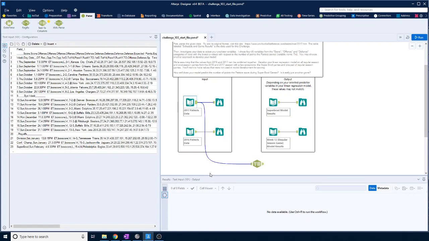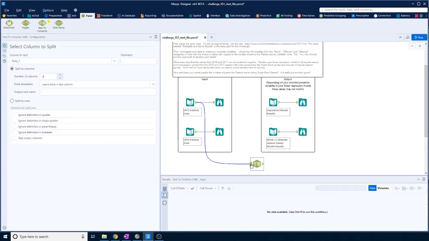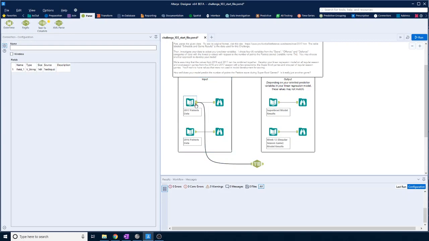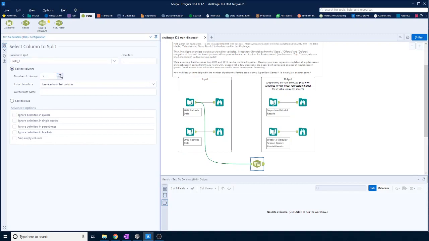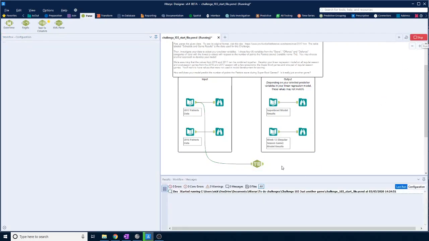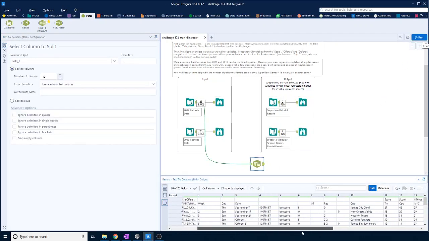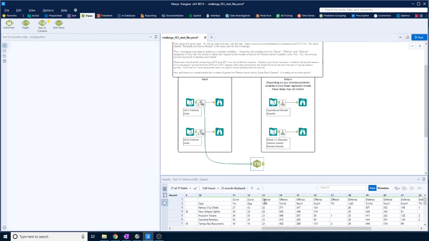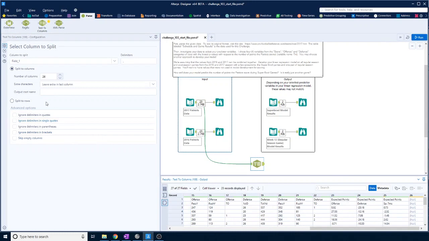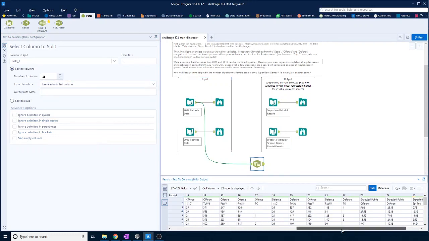I can't see. No idea. Alright, let's just add loads and see what we get. Okay, run that. We've got 1, 2, 3, 4, 5. We've got some more to go. 1, 2, 3, 4. We've got a few more to go. Hopefully that will give us enough columns to be able to work it out. Oh, one too many. Okay, so we go to 25, and then we've got them all.